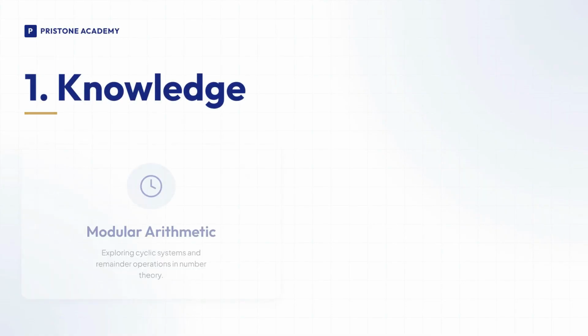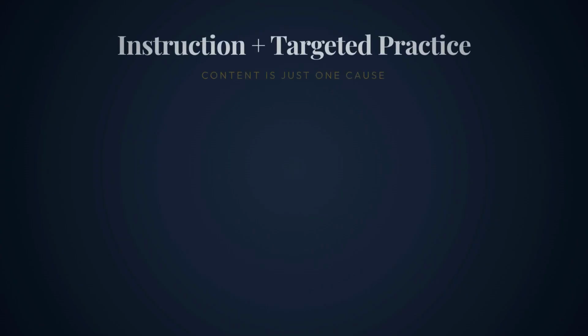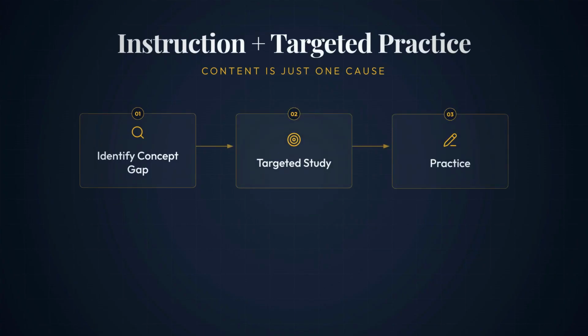That habit is trainable. Sometimes the student genuinely lacks a concept. Maybe modular arithmetic is unfamiliar. Maybe a geometry relationship is missing. Maybe counting, probability, or number theory has not been studied deeply enough. That is a real content gap, and it needs instruction followed by targeted practice. But content is only one possible cause of a wrong answer. If you prescribe a new chapter every time, you may spend weeks treating the wrong problem.